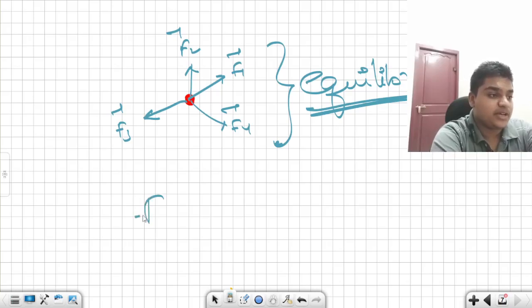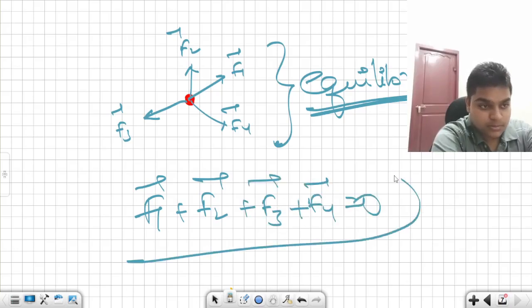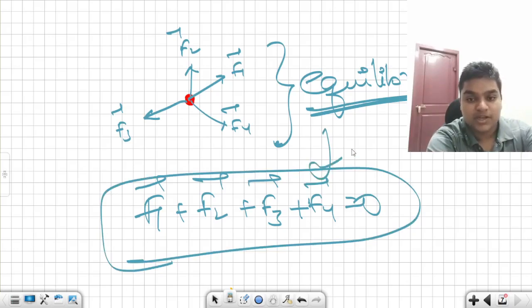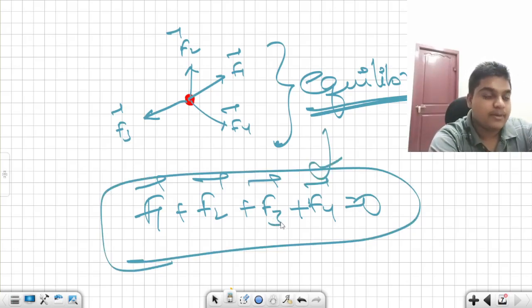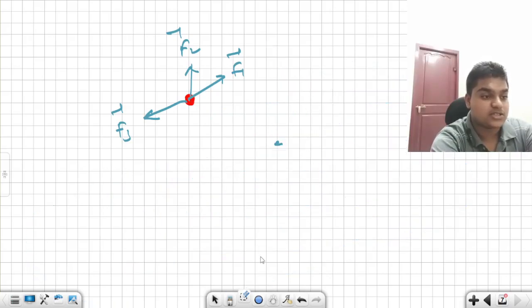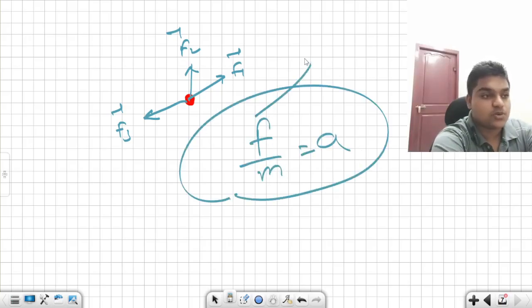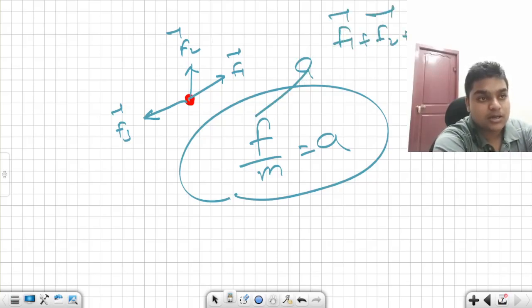If it is in equilibrium, then F1 bar plus F2 bar plus F3 bar plus F4 bar will be 0. Equilibrium means it will be at rest, it will not move anywhere. But if I disturb the equilibrium by removing this F4 bar, then what is the acceleration of the block? Find the acceleration very fast. If I remove F4 bar, then acceleration is equal to force by mass. Here the force is these three forces, F1 bar plus F2 bar plus F3 bar, divided by m, is the acceleration.